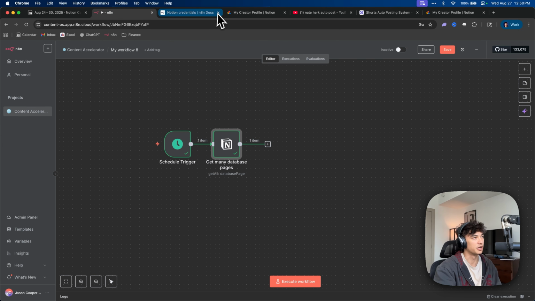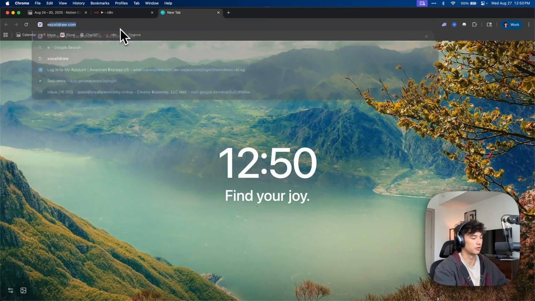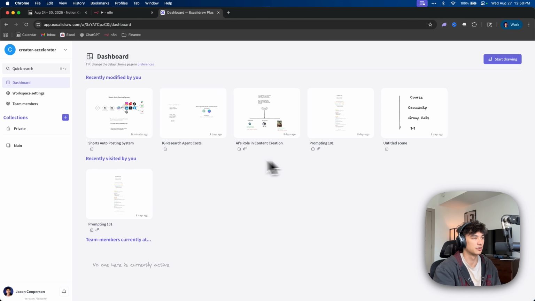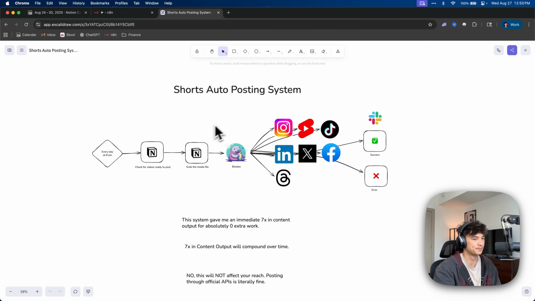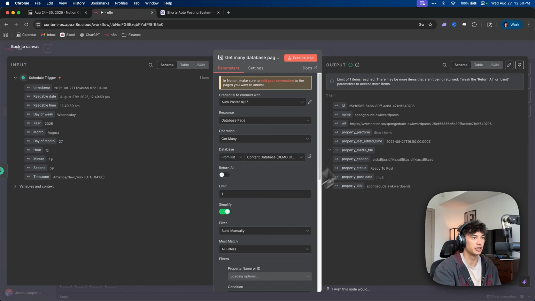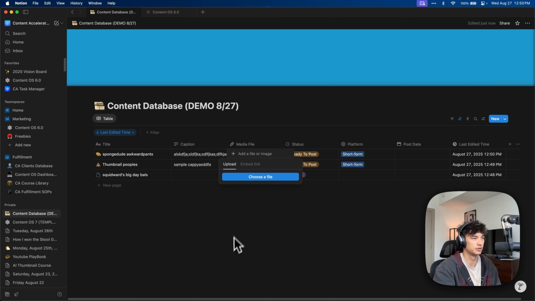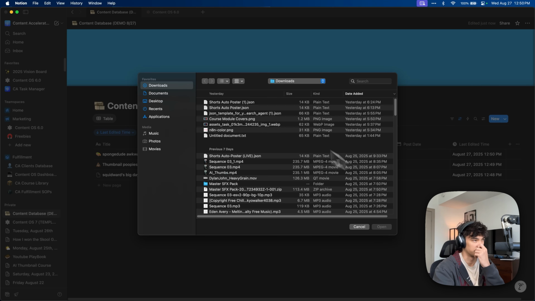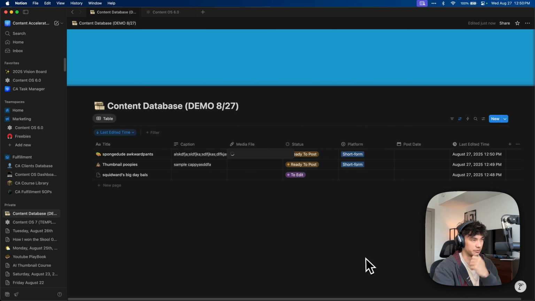What we need to do now, we can close out all this. What we can do now is we need to check for videos, and then we need to grab the media file. Okay, so it grabbed that video. What we need to do is grab the media file. So let's upload sample file here. It doesn't matter. We can just do a PNG.